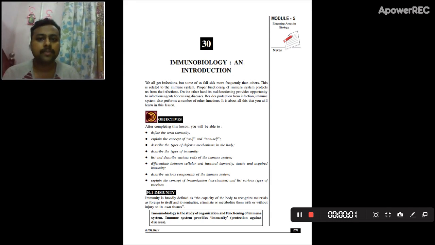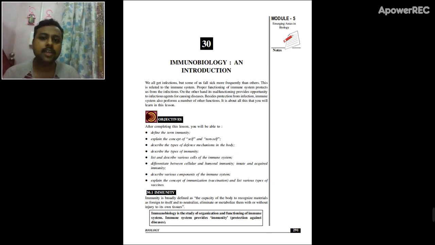We're going to study NIOS Biology Unit number 30, which is Immunology and Introduction. In this chapter, we will study important aspects of immunology as well as terms associated with immunology. So let's start with immunology itself first. Immunology is a subfield of biology closely associated with the immune system present inside our body, continuously fighting against infectious agents.